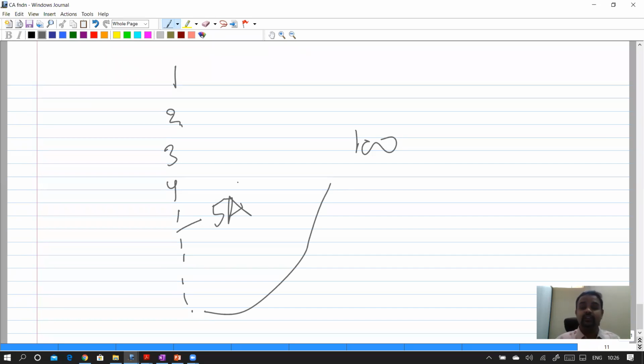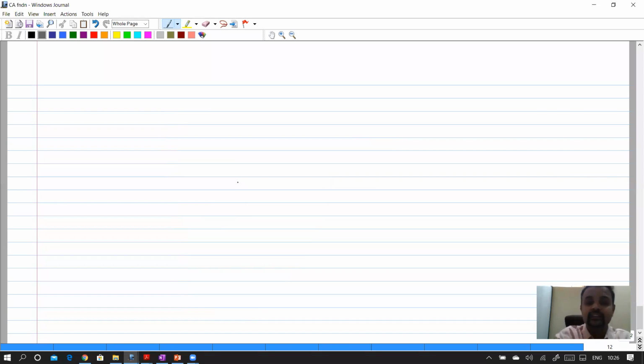See, there is a possibility that they want to bring in something after 5 but before 6. They want to add something in between, which they didn't want earlier, or that was not required earlier. So now when they require it and have to add it, it has to be added after 5 because it has some connection with that particular chapter or section. So it can't be numbered as 101. It has to be after 5 and before 6.